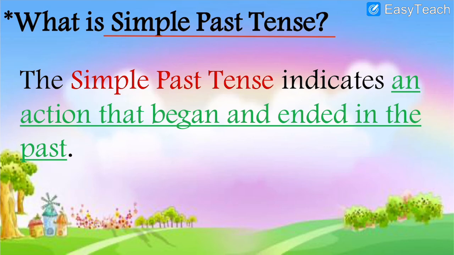Like, I went out yesterday. I completed my book yesterday. So all these actions are in simple past tense. The actions which got over.